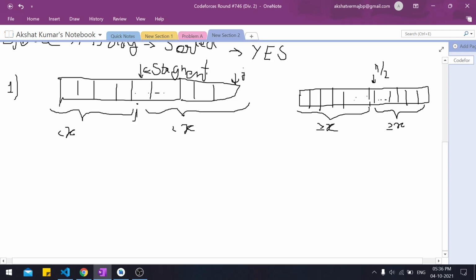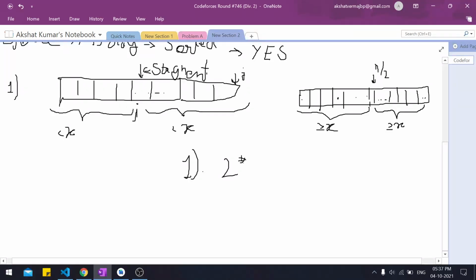Now, how did we ensure that? So if an element is present, let's say here, and we know that x elements are present here, we can swap this one with this one for sure, because we are sure that at least x elements are present in between. Similar goes with if any element is present here, we can surely swap it with this one.